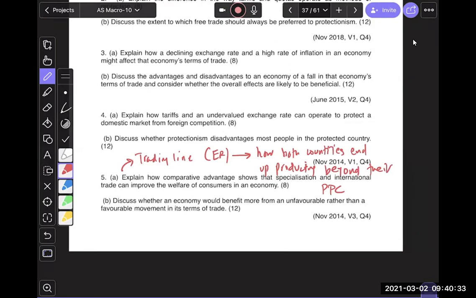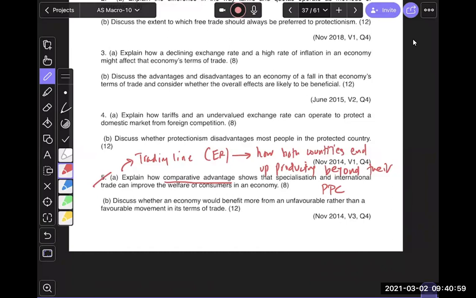Now after trade, they get 20, 20, which means that both countries will benefit. So, explain what competitive advantage is, which is lower opportunity cost. Talk about how countries may get it very briefly. Then talk about what countries do when they have competitive advantage. Show through example how countries may end up producing beyond their PPC. Make sense?